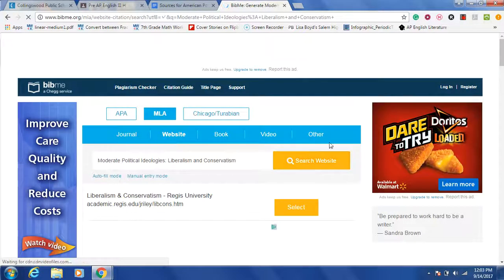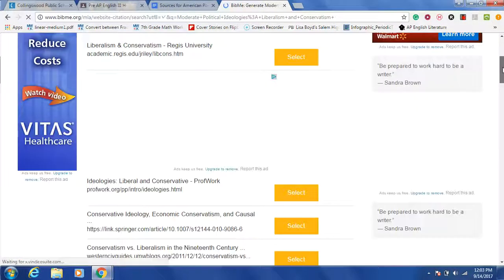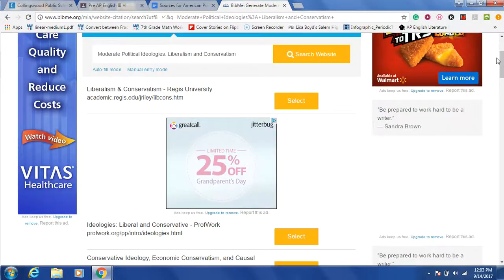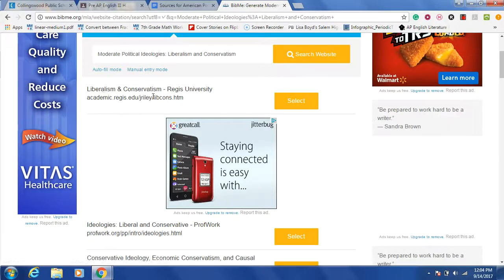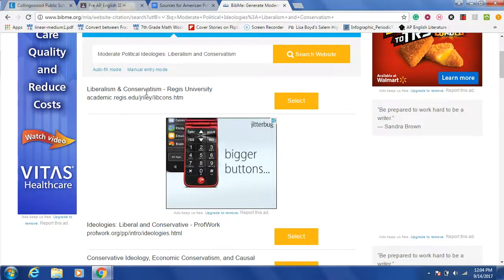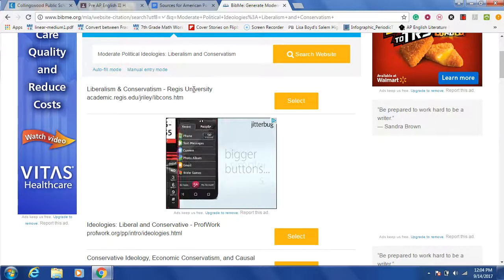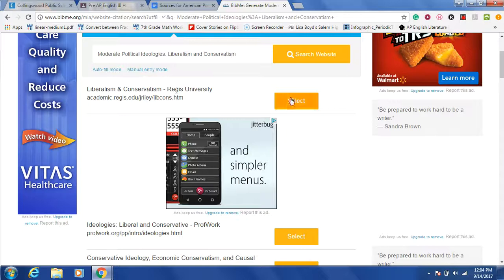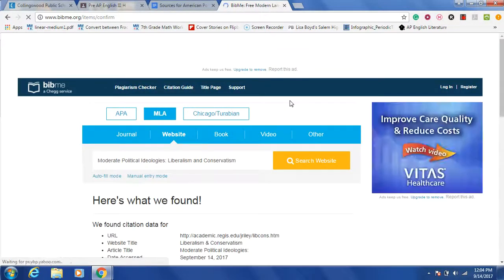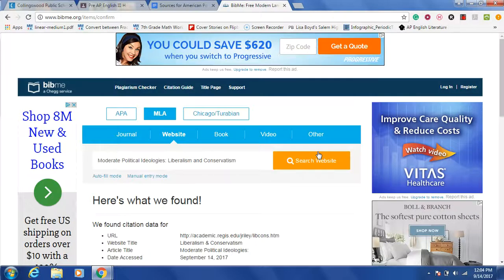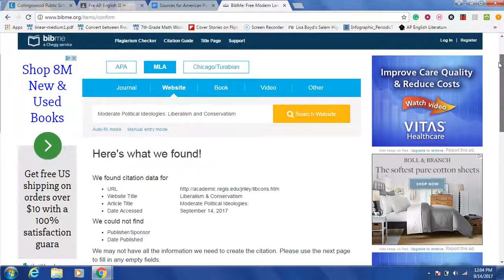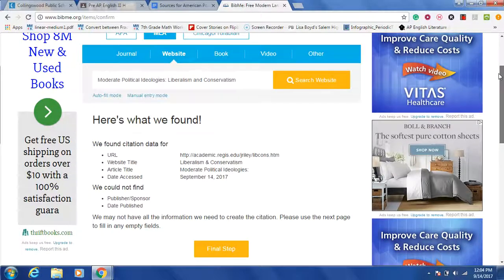Now, in this case, it actually came up with several articles. So what you want to do is check them out. It usually puts the one it thinks is the best at the top, and this happens to be the correct one because it's from Regis University. And if you want to check, you can actually go there and look. I'm just going to hit select because I've done this a couple times today, and I know this is the right one. So then I'm just going to hit, yes, this is the right information. Look at this. And it's all here.